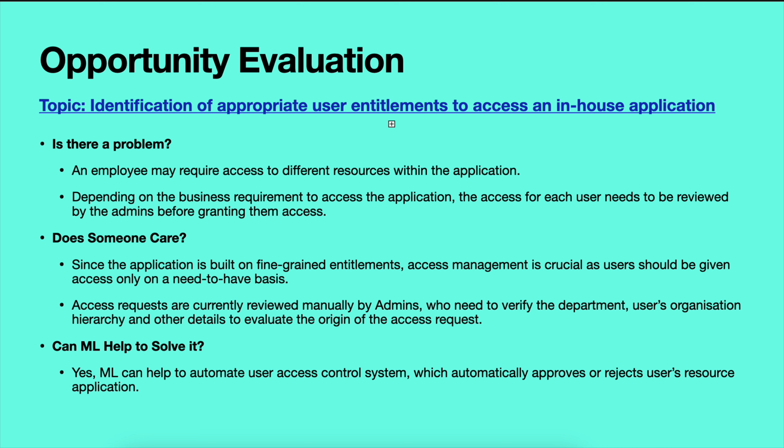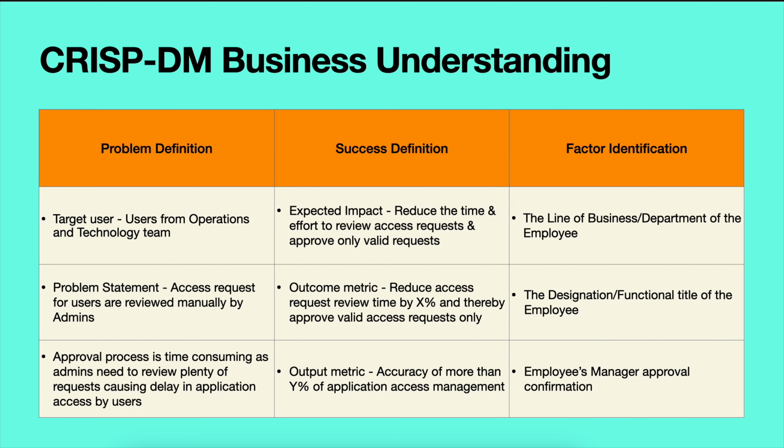Can ML help to solve this evaluation process, the application approval process? Yes, ML can help to automate the user access control system, which can automatically review what kind of users are requesting and whether these users should be granted access or the request should be rejected. Next, we will go through the CRISP DM business understanding for this problem. The target users are users from the operations and technology team of the organization.